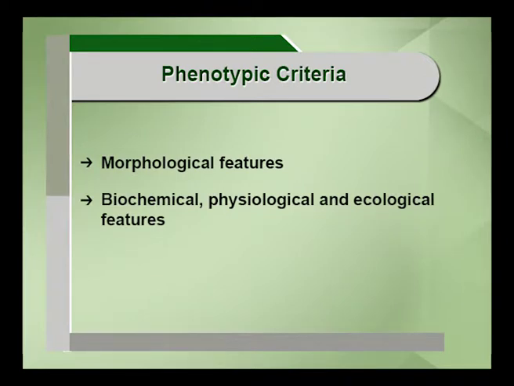First is phenotypic criteria. It deals with the morphological features. What differences exist between the individuals or between the species, what are the features, that is morphological features. So based on the morphological features we will be categorizing the species. That is a very important thing, because in laboratory conditions we can understand that if they are morphologically different, then we can categorize the individuals into two different species. This is the foremost criteria.